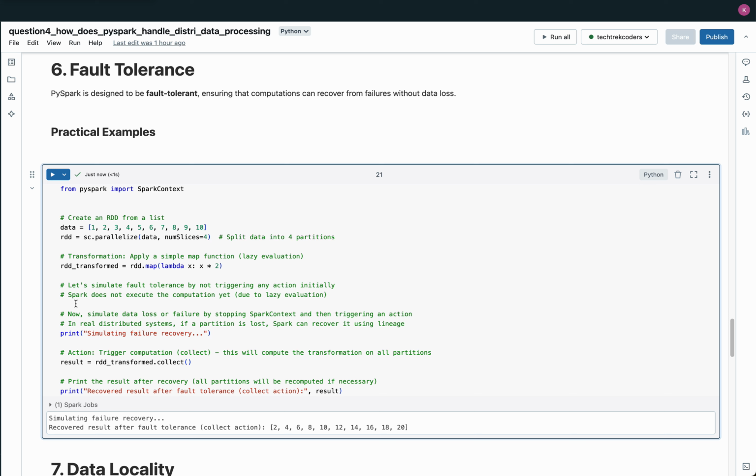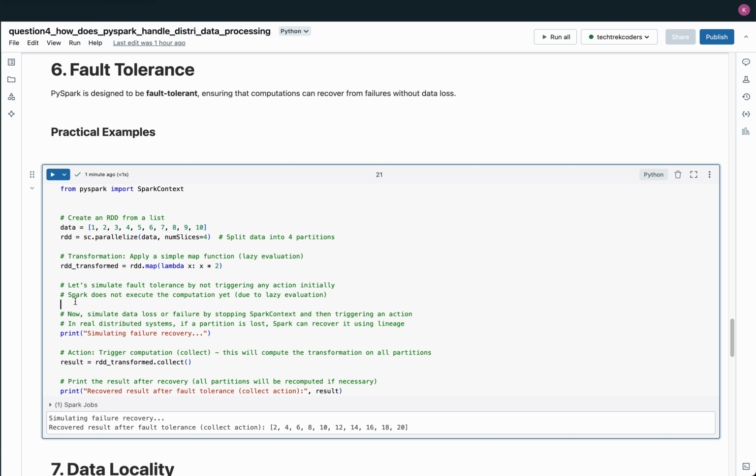If a failure occurs and some partitions are lost, PySpark can recover those lost partitions using the lineage of the RDD. This lineage is essentially the history of transformations applied to the original data, allowing Spark to recompute only the lost partitions rather than the entire dataset.